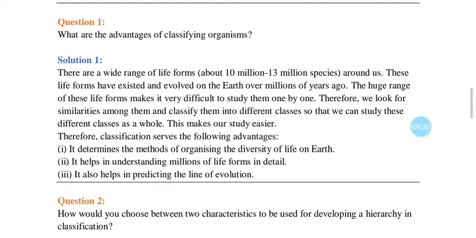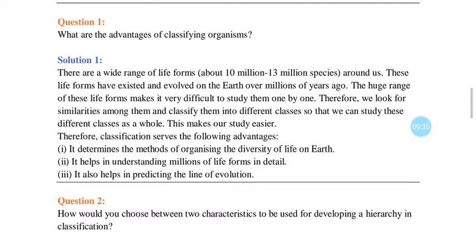So let us see what solution is given in this. What are the advantages of classifying organisms? There is a wide range of life forms, about 10 million to 13 million species around us. These life forms have existed and evolved on the earth over millions of years. The huge range of these life forms makes it very difficult to study them one by one. Therefore, we look for similarities among them and classify them into different classes so that we can study these different classes as a whole. This makes our study easier.